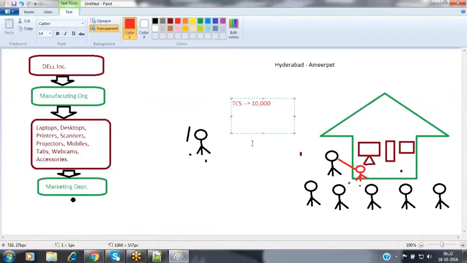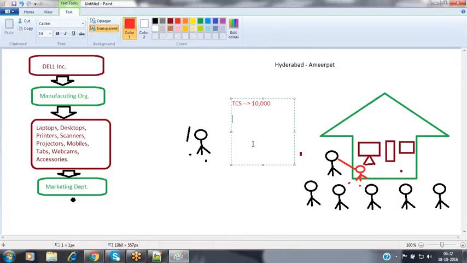When TCS people showed interest here, then to whom do I need to contact? What are the contact details of this one? Do I need to maintain the contact details of Ratan Tata? Even though he may be the CEO of that organization, we cannot contact him in order to promote our products, in order to give some information about our products.